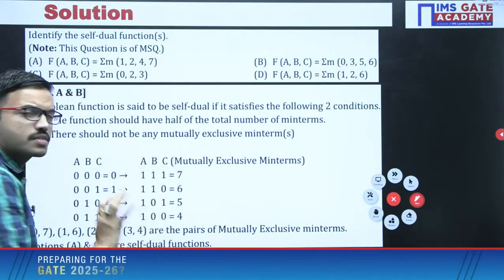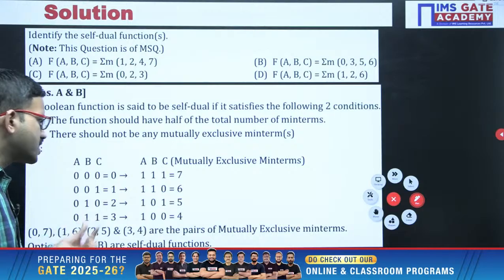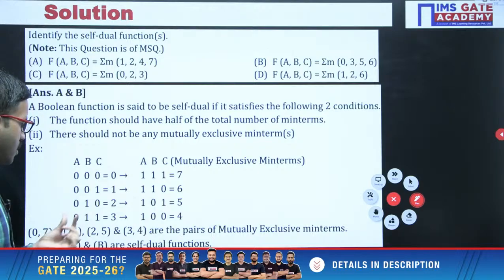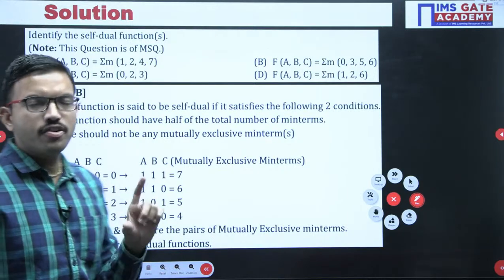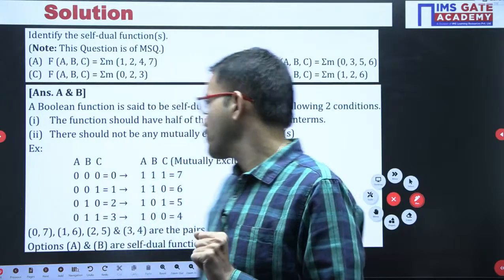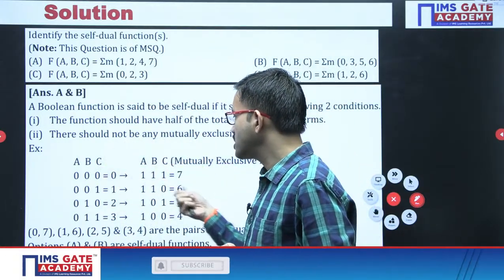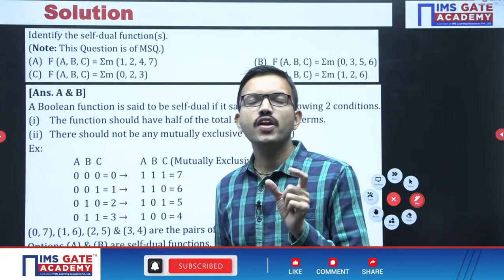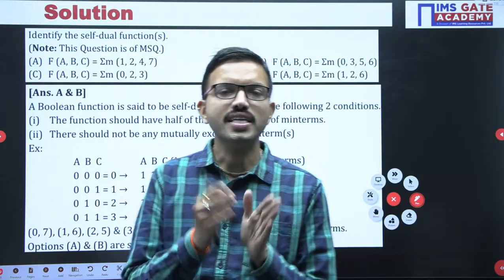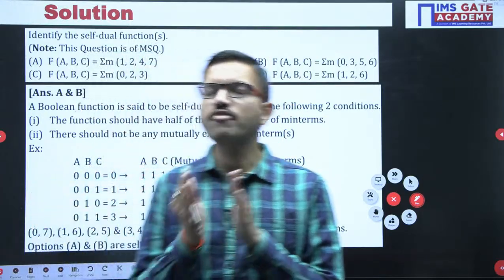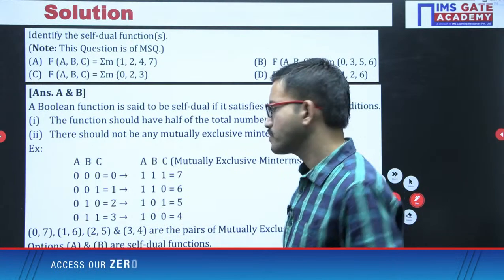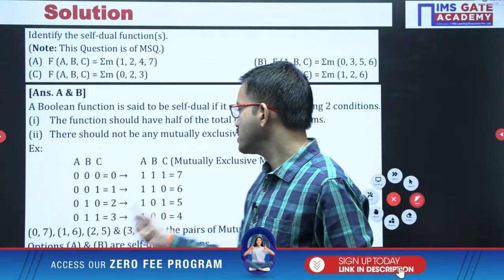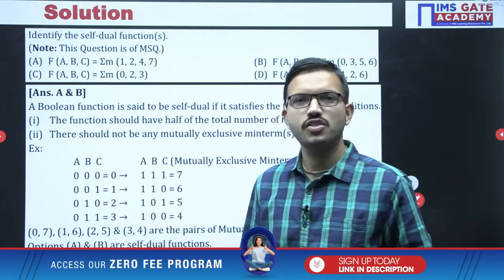Without writing this much, it is very simple. Whatever the combinations we have considered, just convert into decimal equivalent. Now write the numbers in pair form in such a way that, when you are having 3 bits, the maximum decimal equivalent you can represent is 7, because 111 is nothing but 7. Now consider 2 numbers in such a way that after performing addition, you should get 7. 0 plus 7 is 7, 1 plus 6 is 7, 2 plus 5 is 7, 3 plus 4 is 7. That's all.